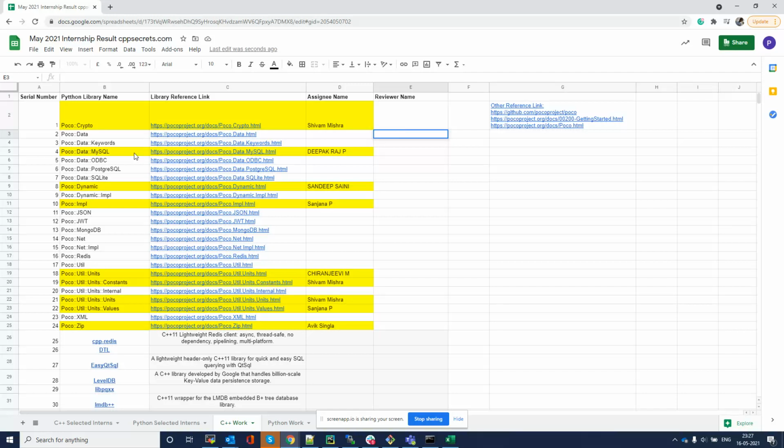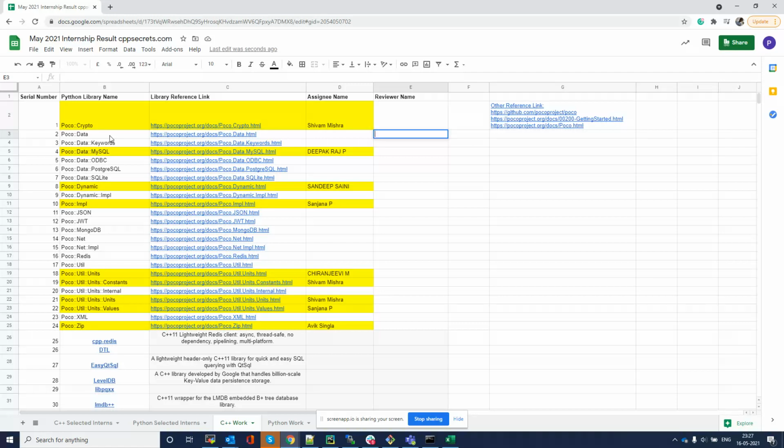Now let me clear one thing: how you are going to write the article name. This is really important because our search engine SEO code is also running in the background, so what you write should match our SEO requirement.